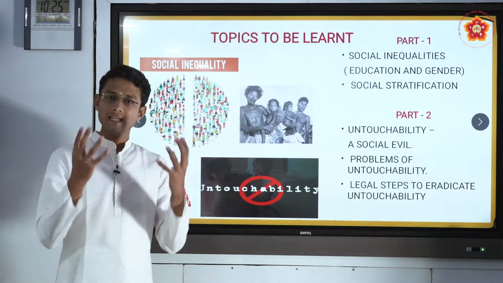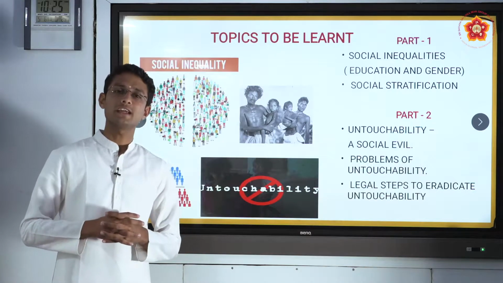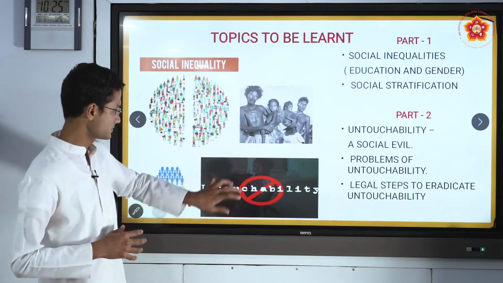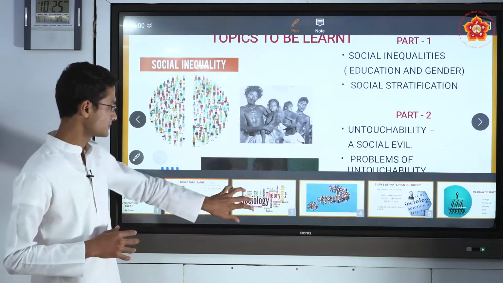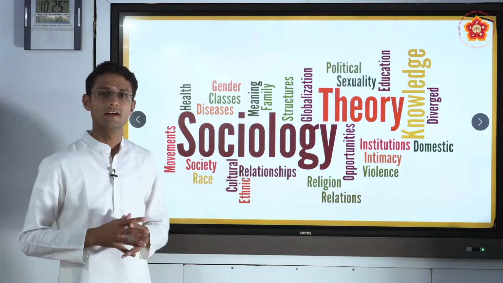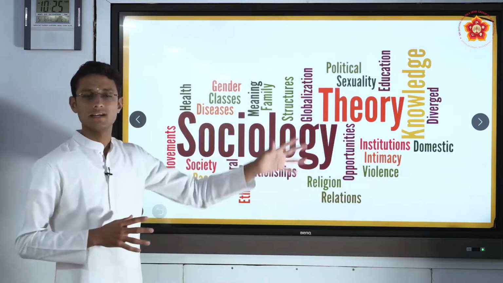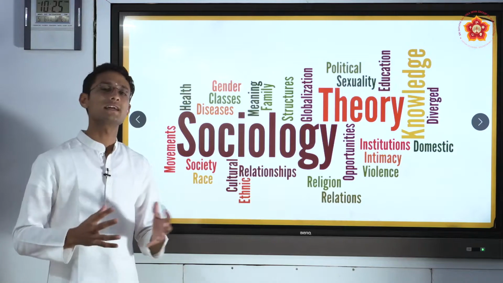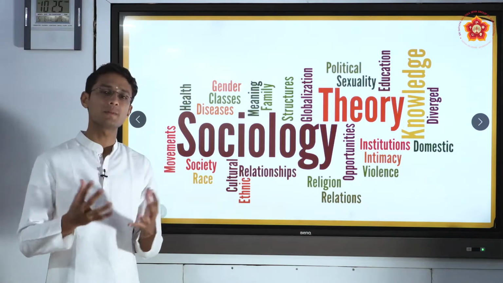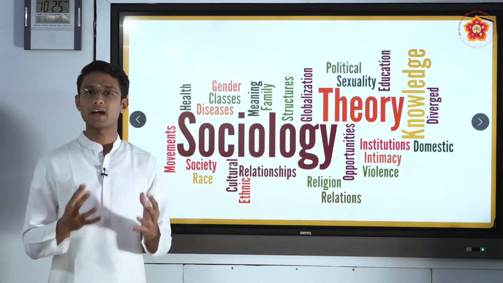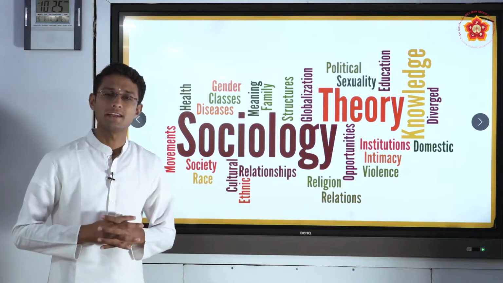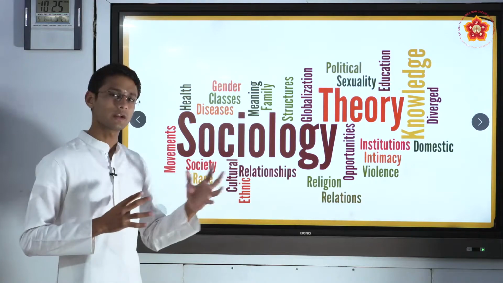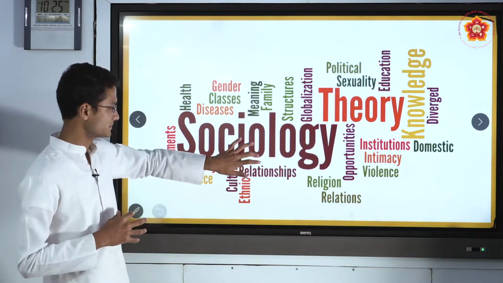In a nutshell, sociology is a study of society. As you see here, this slide contains various colors, various fonts and various words. It is nothing but society consisting of various people of different classes, different sects and different individuals. So this is what exactly sociology means.